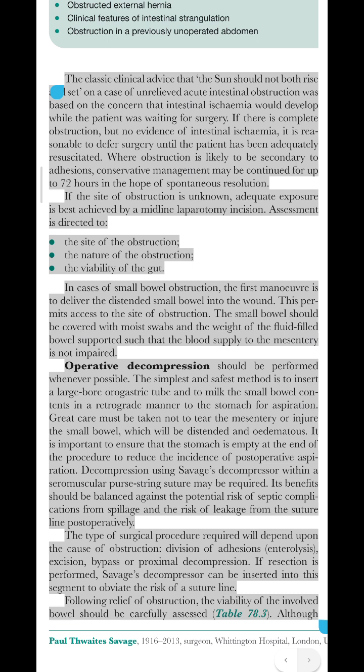It is important to ensure that the stomach is empty at the end of the procedure to reduce the incidence of postoperative aspiration. Decompression using Savage's decompressor within a seromuscular purse string suture may be required. Its benefits should be balanced against the potential risk of septic complications from spillage and the risk of leakage from the suture line postoperatively. The type of surgical procedure required will depend upon the cause of obstruction: division of adhesions, enterolysis, excision, bypass or proximal decompression. If resection is performed, Savage's decompressor can be inserted into this segment to obviate the risk of a suture line.